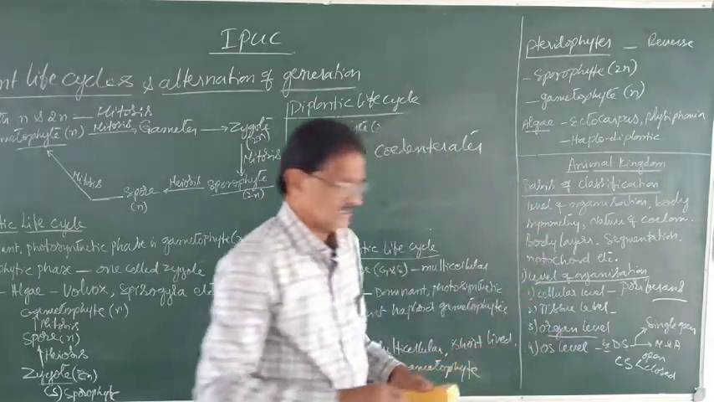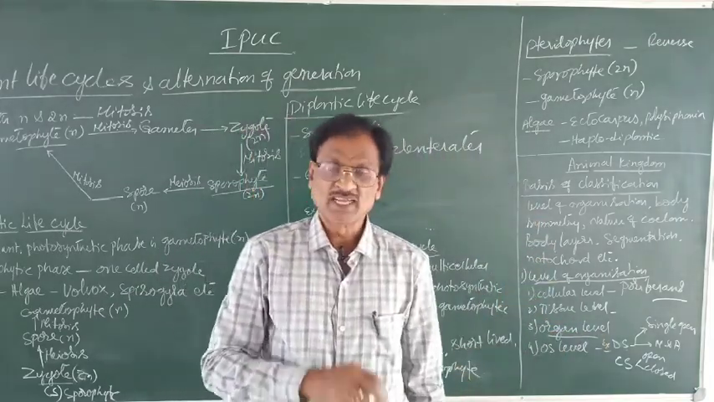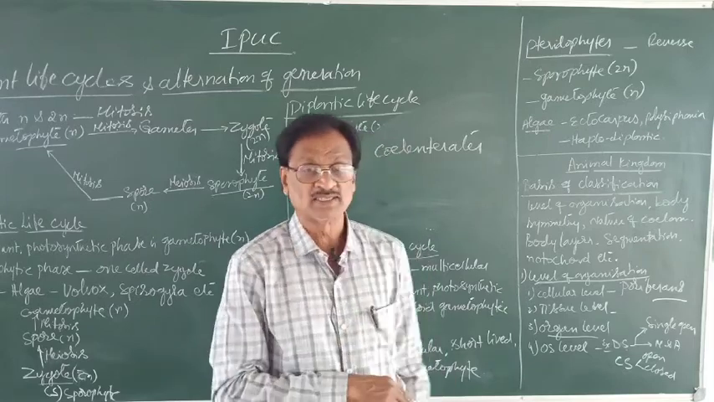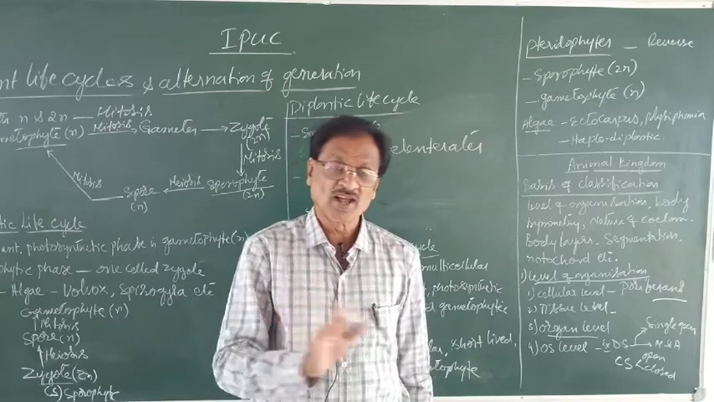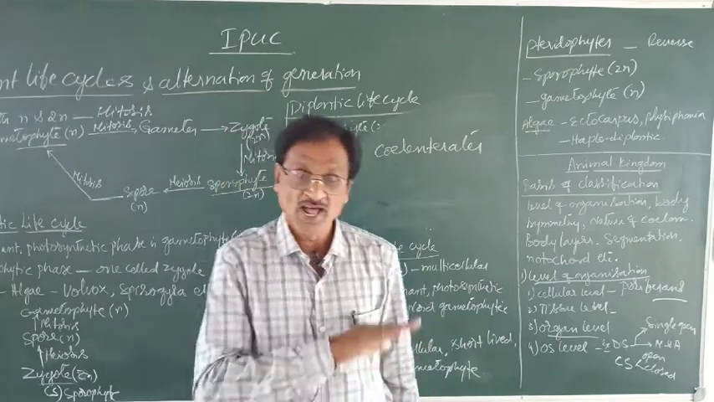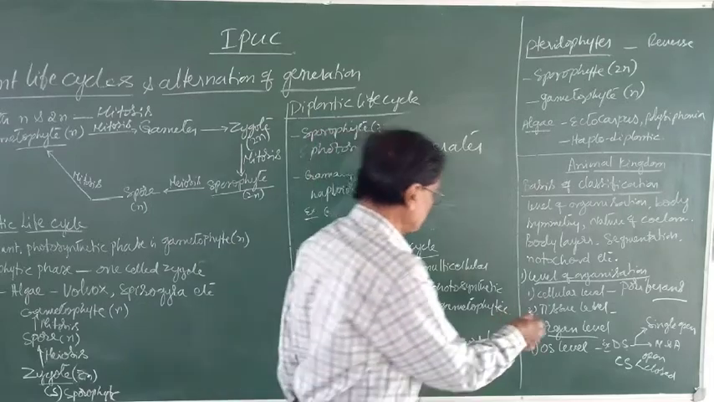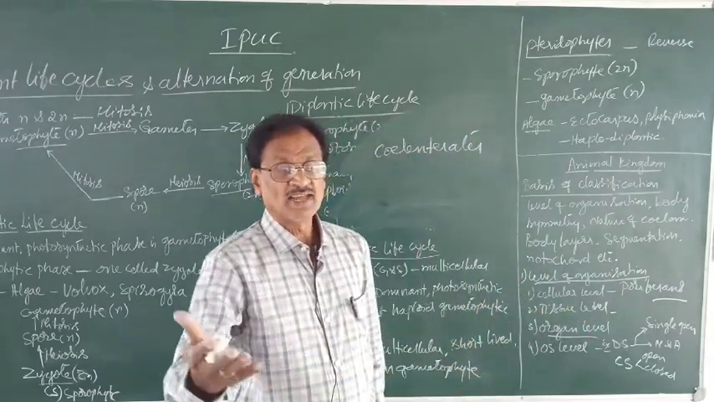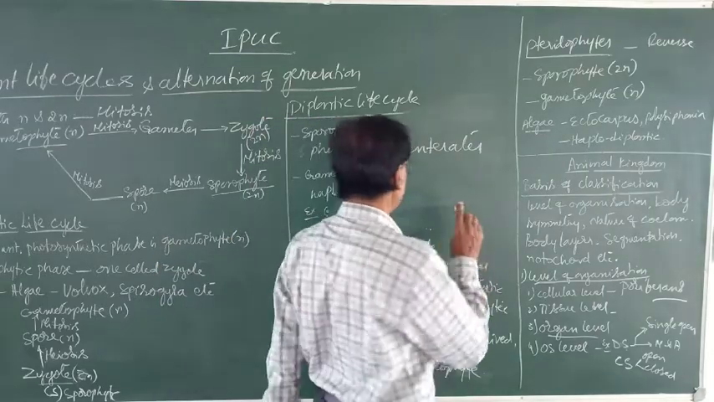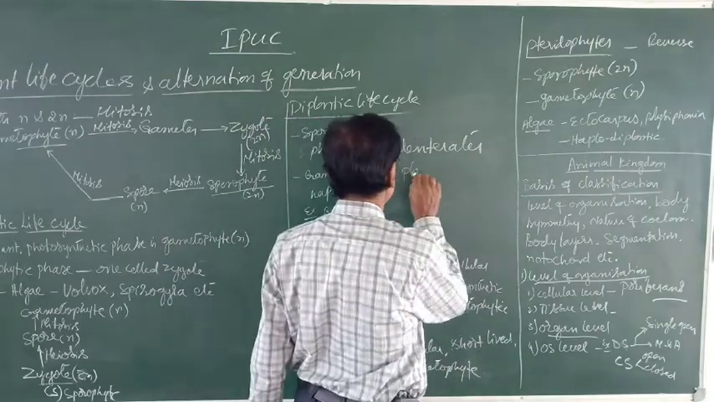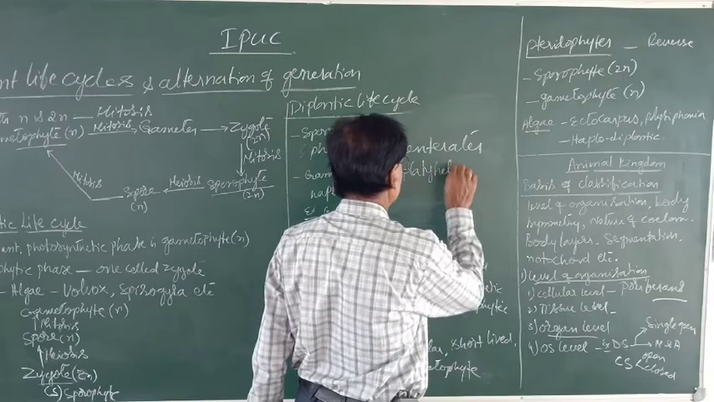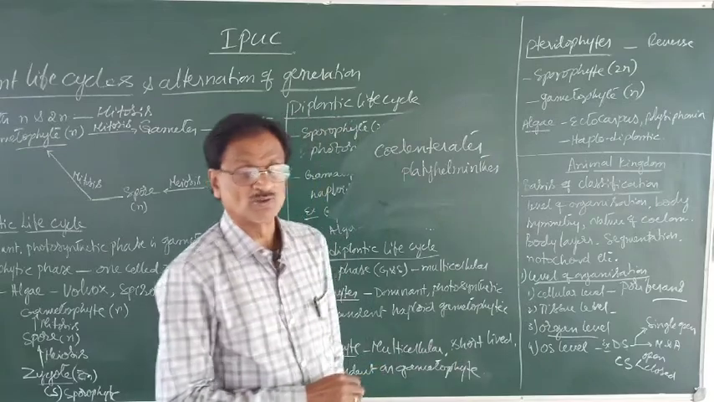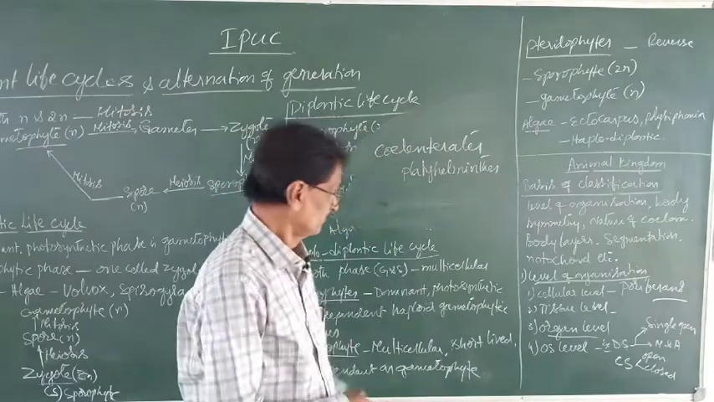Then comes the organ level. Here the tissues are organized to form what? Organs. But organs are not organized to form what? Organ system. Such a condition can be referred as what? Organ level grade of organization. The typical example is said to be the platyhelminthes. Platyhelminthes include the tapeworm, liver fluke, planaria, etc.